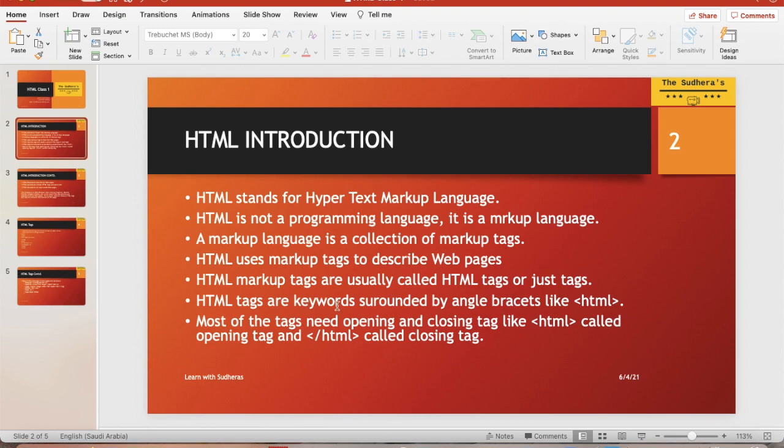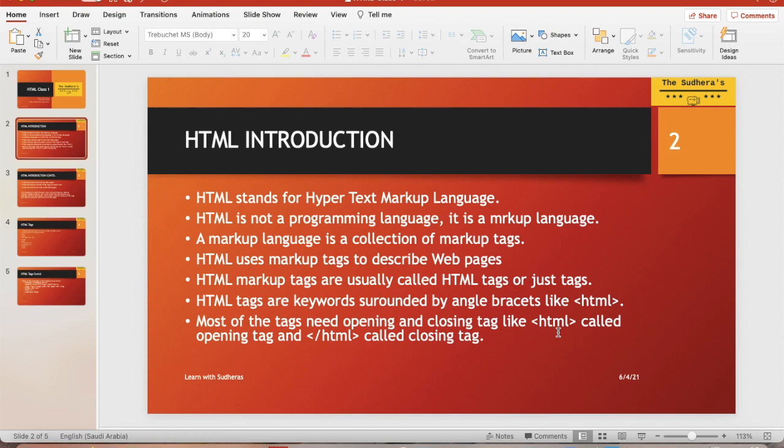HTML tags are keywords surrounded by angle brackets, like <html>. If you can see here, there is the HTML start angle bracket and the ending bracket. So basically it starts with this syntax. Most of the tags need an opening tag and a closing tag. You have to understand that HTML starts from this syntax, opening tag and closing tag.